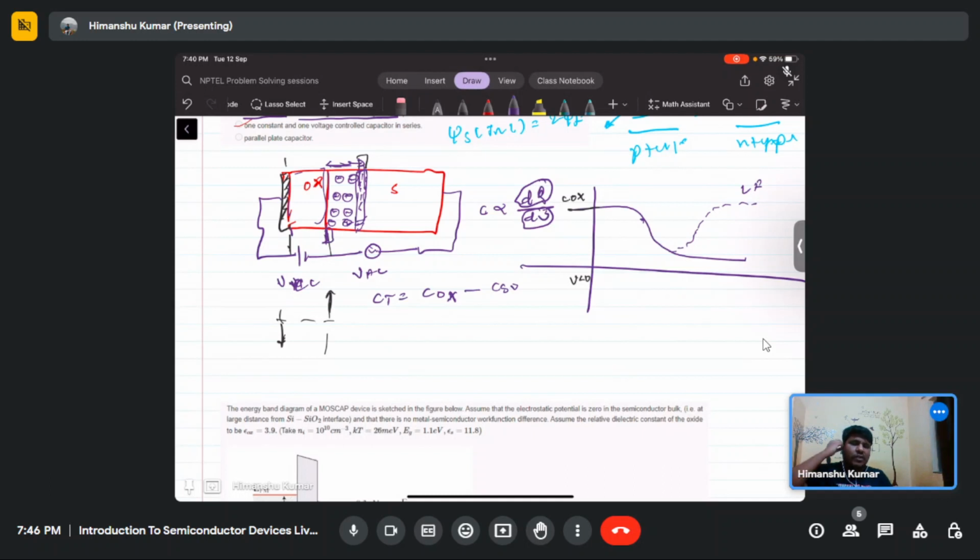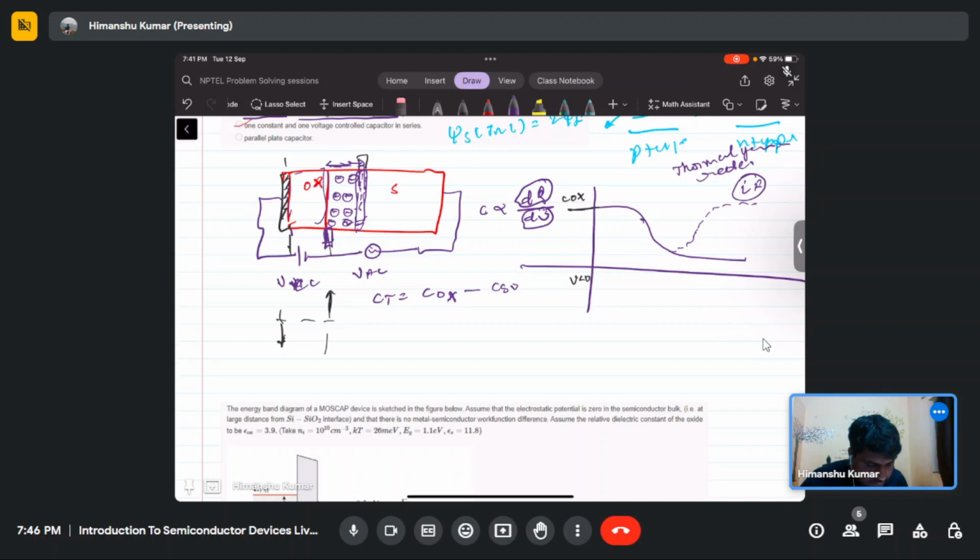If you wait for sufficient time, with a very slow frequency like this low frequency case, then the charge will move to this interface and you will get the oxide capacitance only. But if your frequency is high, that is decided by the thermal generation rate of charge carriers.